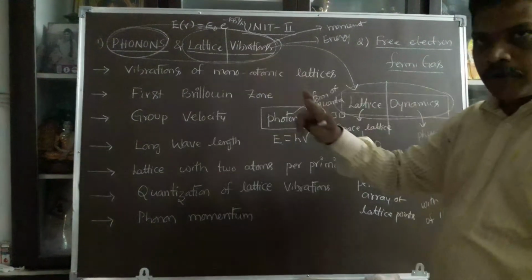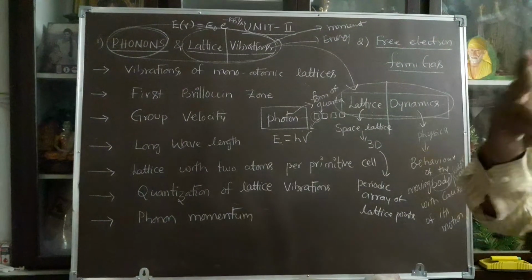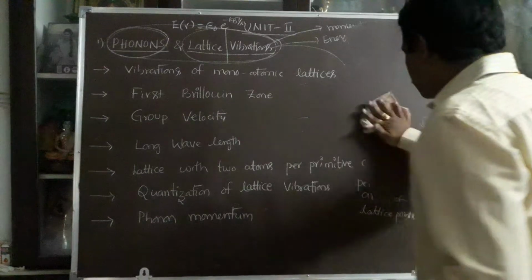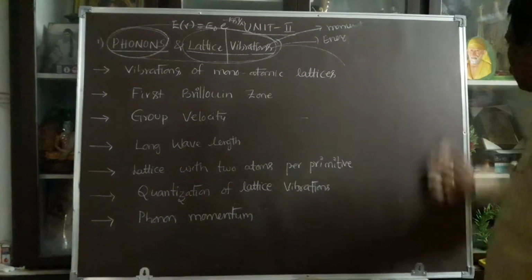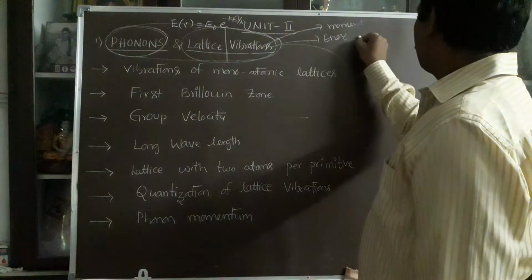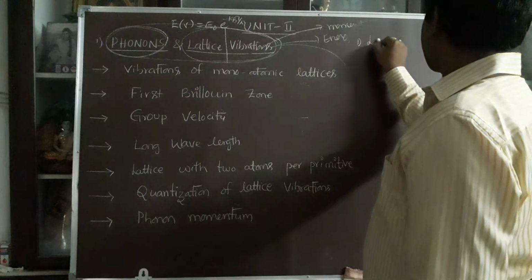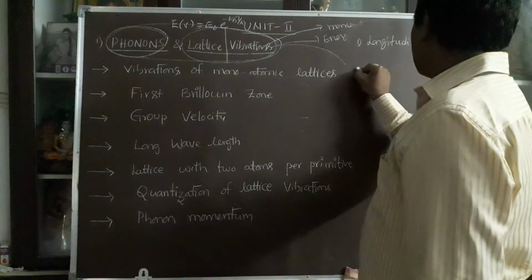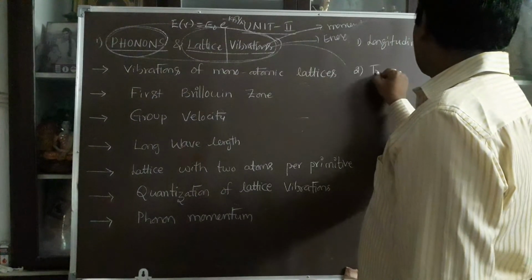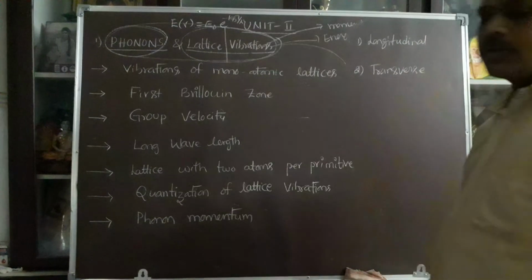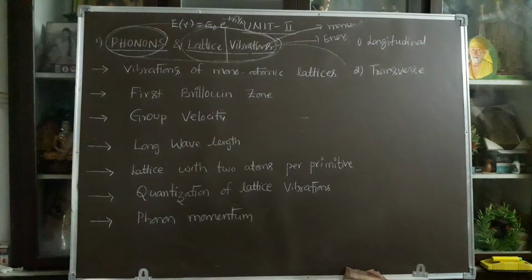According to your intermediate point of view, there are two types of vibrations. What are those? One is longitudinal vibration. The second one is transverse vibration.